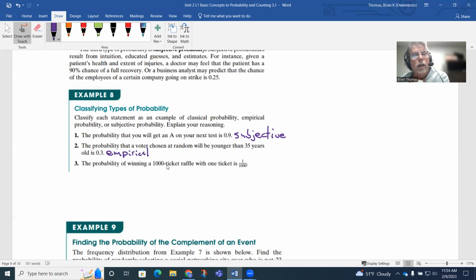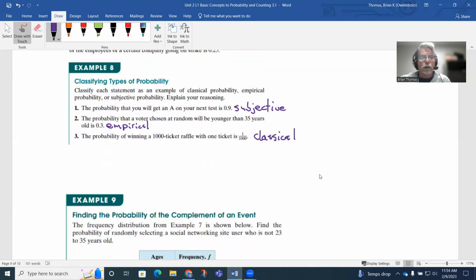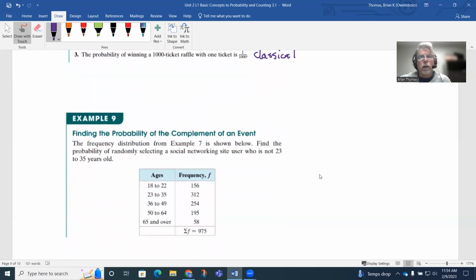The probability of winning a $1,000 ticket raffle with one ticket is 1 in 1,000. Notice how this has a sample space. There's 1,000 tickets, and each ticket is unique. And that one ticket being drawn is going to be 1 in 1,000. That's kind of a classical concept because I can see my actual sample space, things like that. So we have that kind of going on here. Okay, so we'll stop there on that.